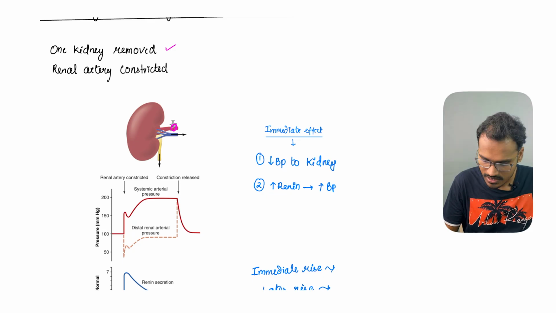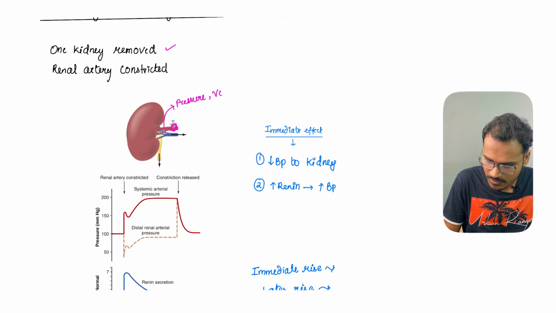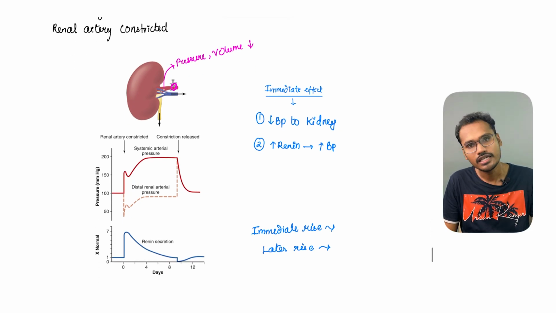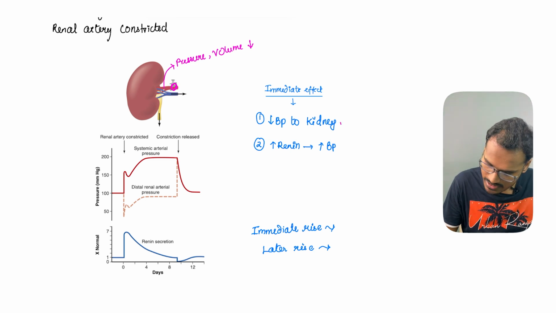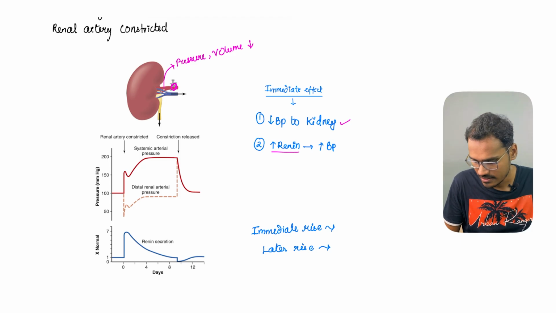Because of this constriction, what will happen to the pressure here? The pressure, or the volume that is supplied here, is going to be decreased. Whenever there is a decrease in the BP to the kidney, what is going to happen? We know that the juxtaglomerular cells will sense it and produce renin. So there will be a decrease in the BP to the kidney and an increase in renin, which is increasing the blood pressure.